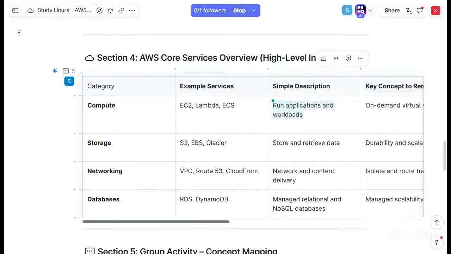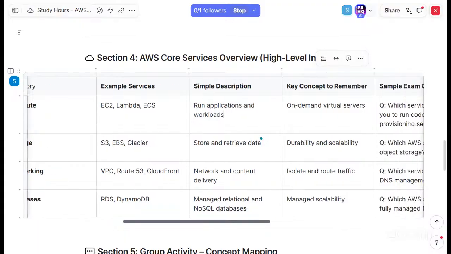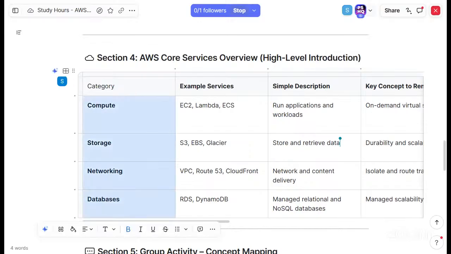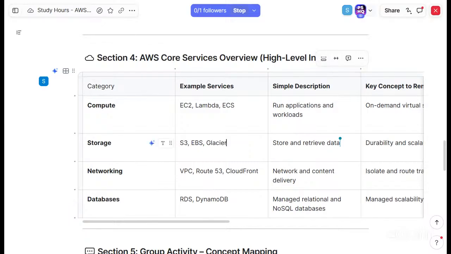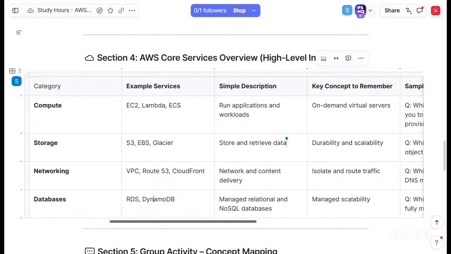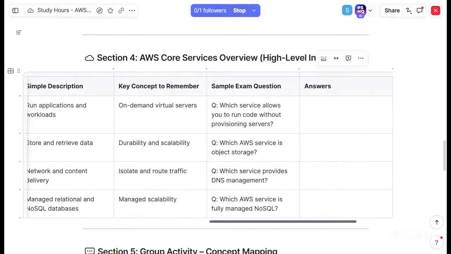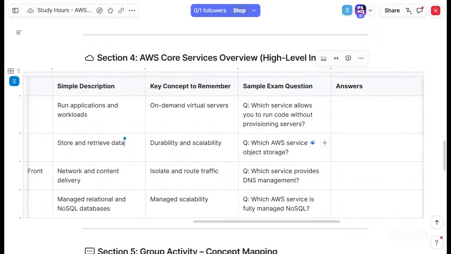Under AWS core services, we have storage, networking, compute, and databases. These are big buckets, high level. Apart from these, there are a few more, but these are the primary ones. Within these primary ones, these are the main services it has. Like one is a relational database, one is NoSQL. And here, the first compute one is on-demand virtual servers.